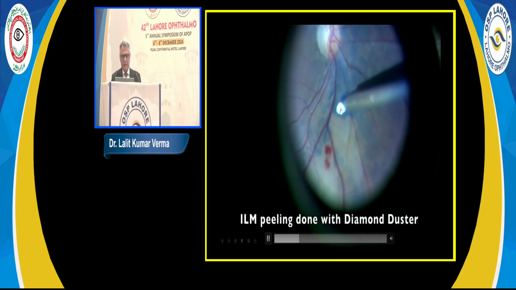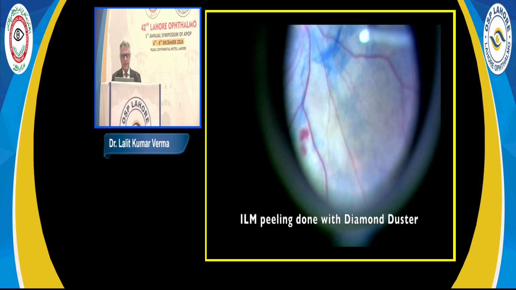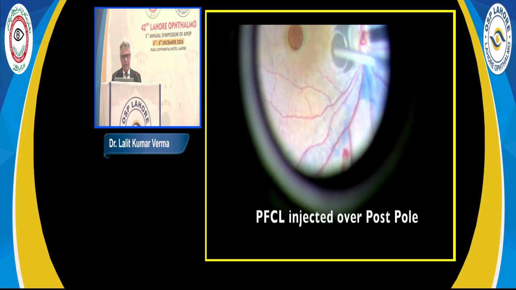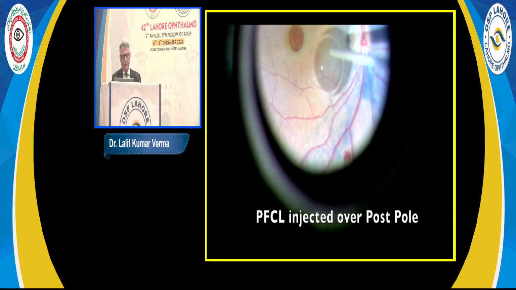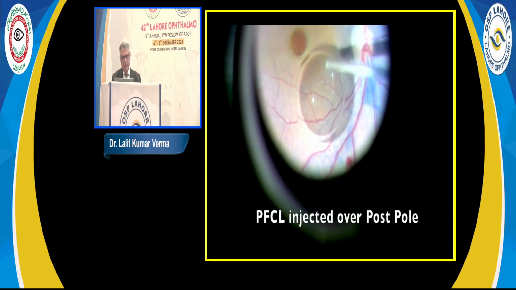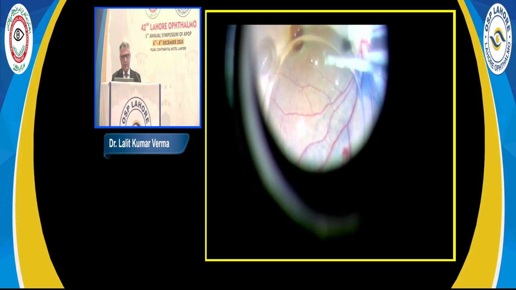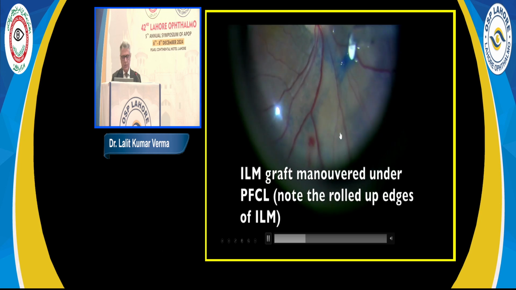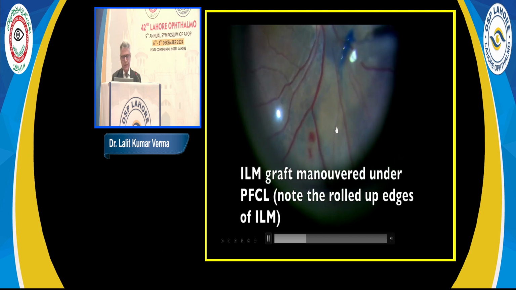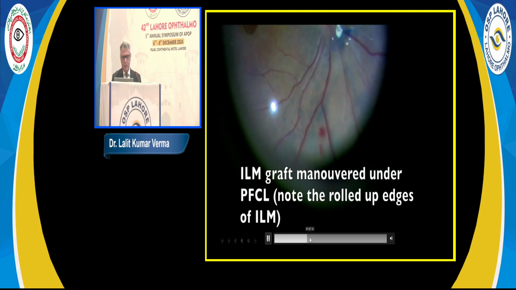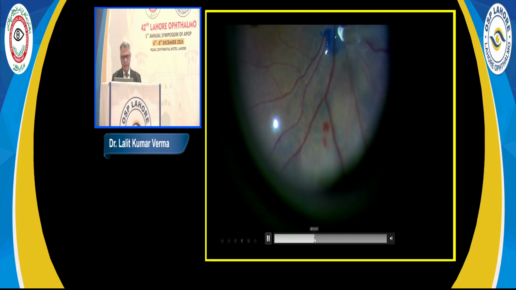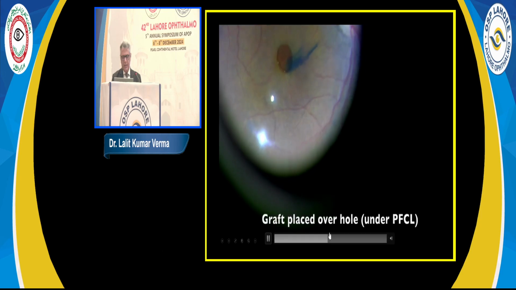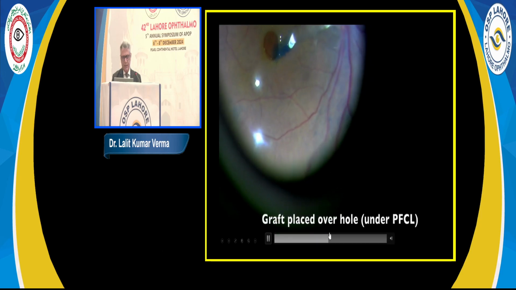And this ILM graft, once you have initiated this and raised it of sufficient size, then you inject perfluorocarbon liquid. Perfluorocarbon liquid is required because you want to move this flap towards the macular hole. You cannot hold it with forceps and do it because of the fluidics of the machine, this will keep moving. So once you have injected PFCL, with the help of a diamond duster again, you move this flap. Under the weight of PFCL, this will not move now. So we are just grazing, and this will settle here on this macular hole.